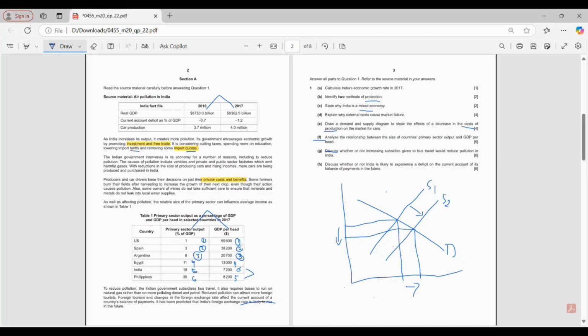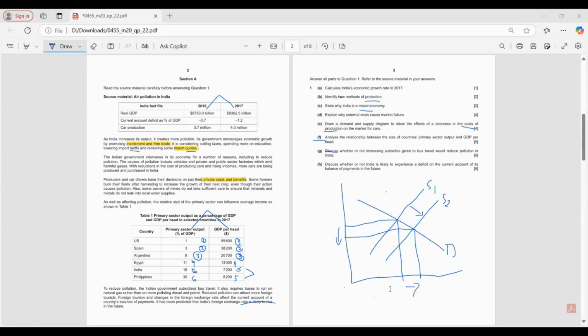Yes, ma'am. I am mentioning that increasing subsidies to bus travel would reduce the prices for bus tickets charged to the general public, and that may result in increased demand for bus travel, which can again lead to reduced pollution in India. Moreover, increasing subsidies would result in a reduced average cost of production for the bus producers, leading to economies of scale for them.